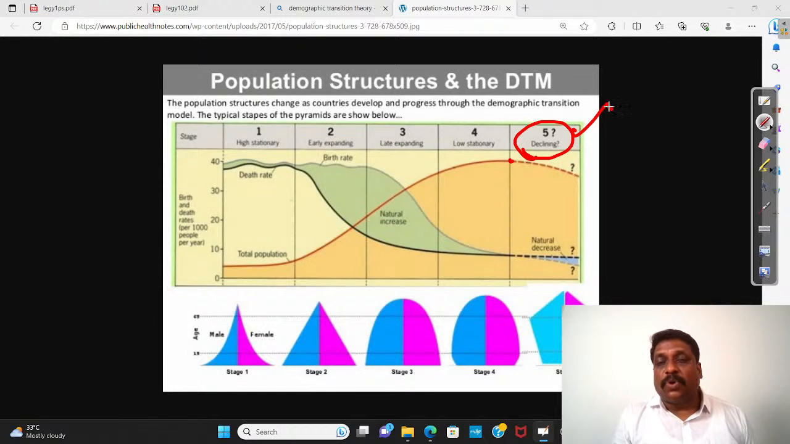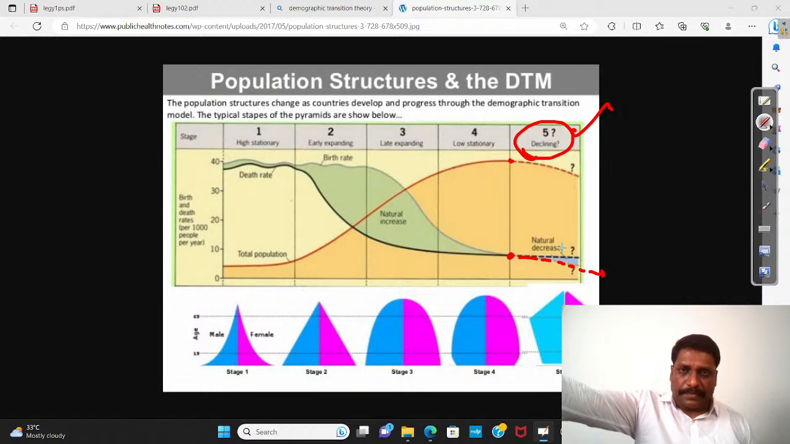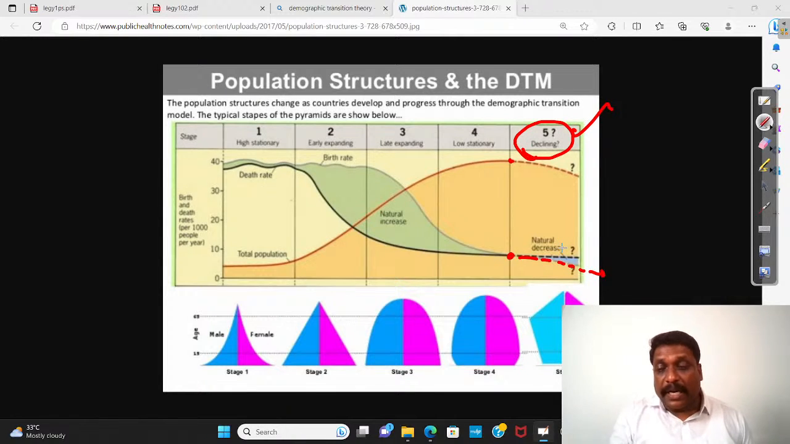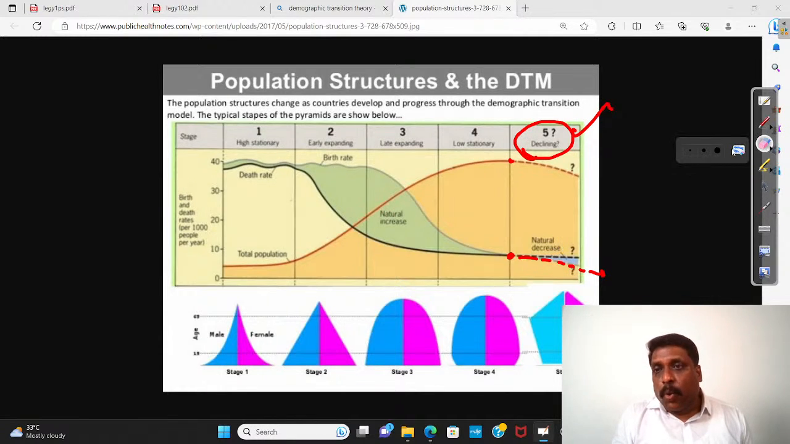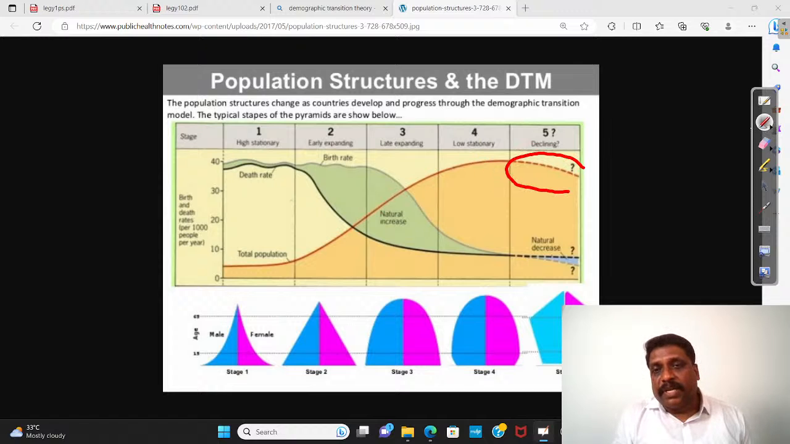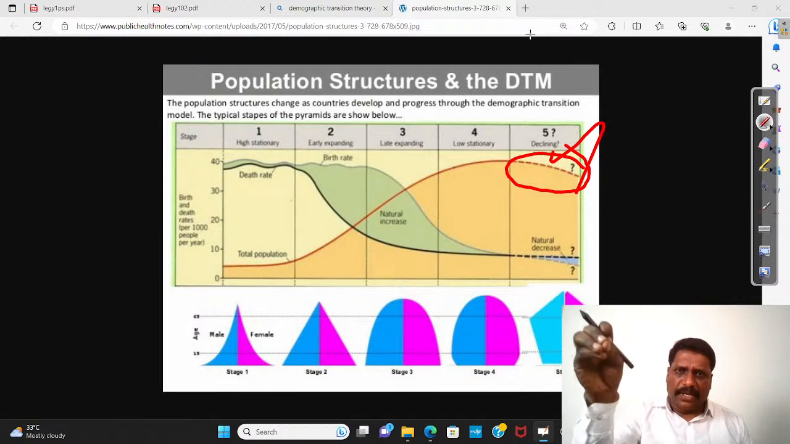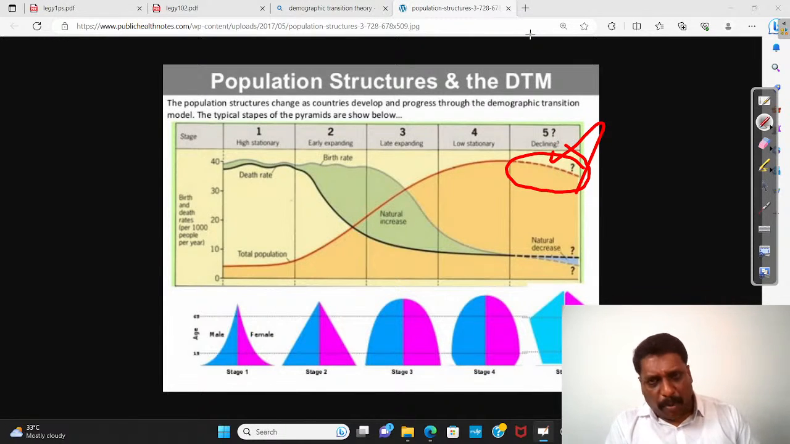Stage 5, we call the declining stage. This is the time when birth rate will start declining further, while death rate will not decline further. When the birth rate declines further, to below the death rate, the population will start declining. Japan is a classical example of this declining population.